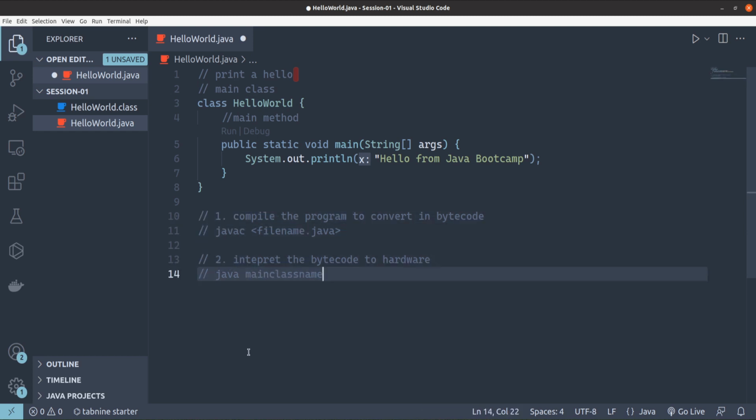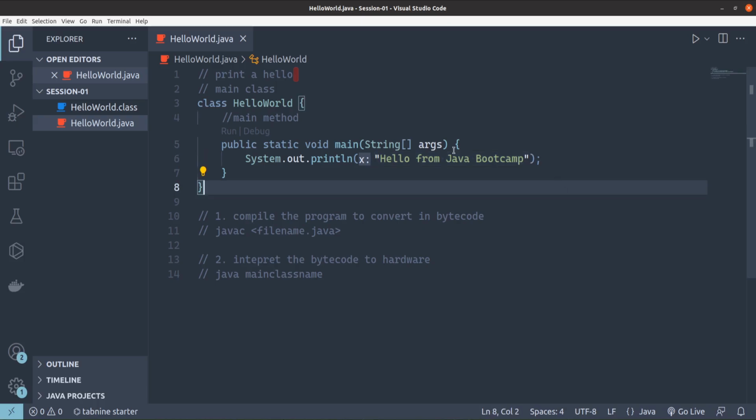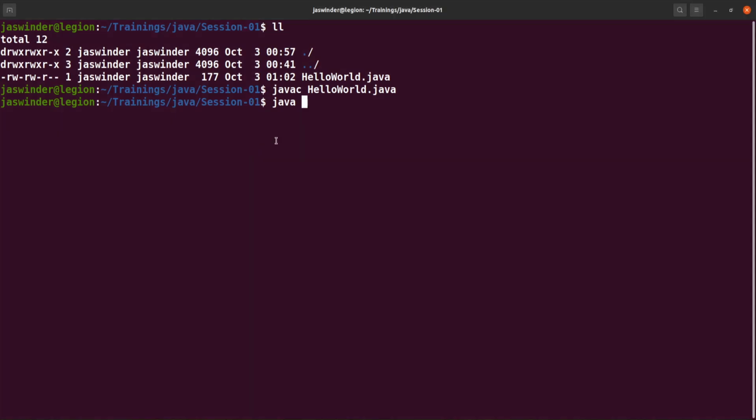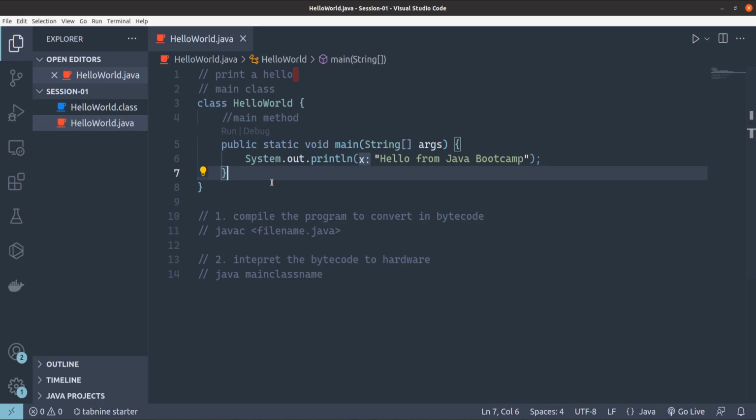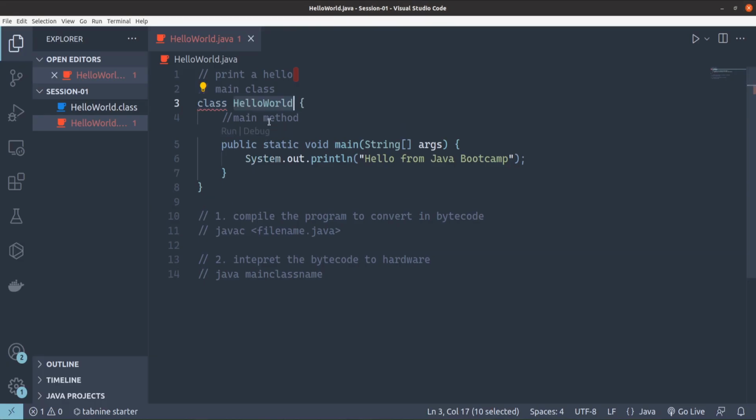Let's now run this and see if it is printing hello from Java Bootcamp on this terminal. So here we are going to call the java command. Let's see if there are any errors. I think no, everything is good. So java HelloWorld. Now see the benefit of keeping the name the same for your class as well as your file name. I don't have to bother about what the name should be while running the compilation, or while running in the Java environment. So it is fine if they are the same name, that would be really good.